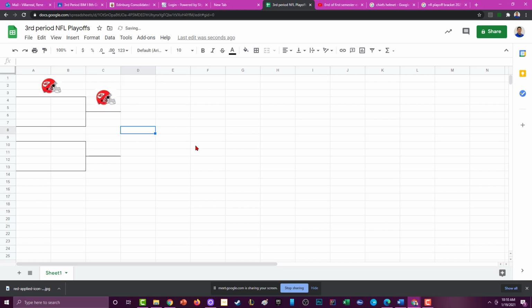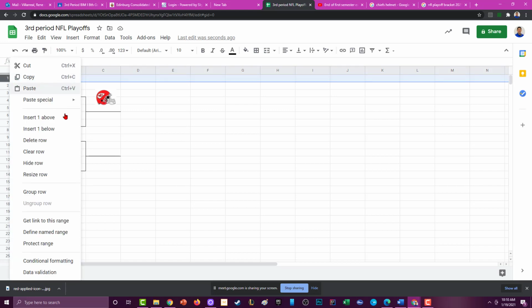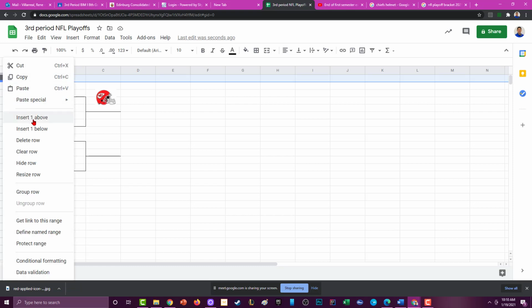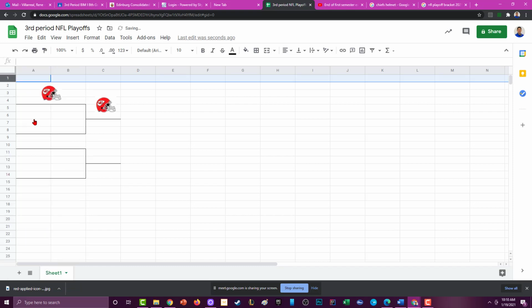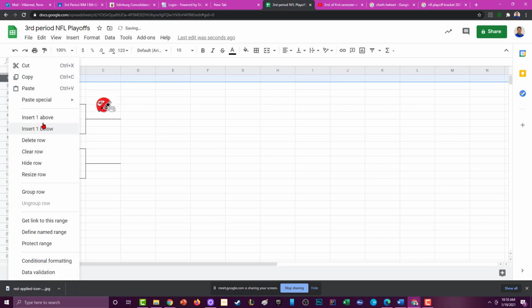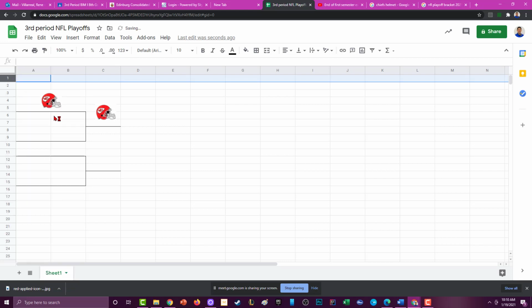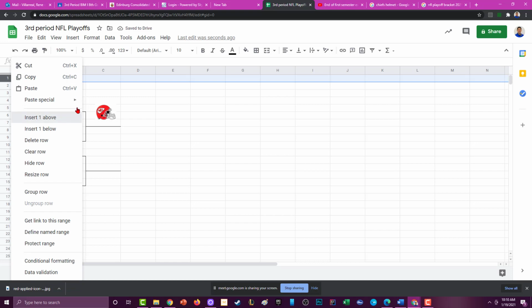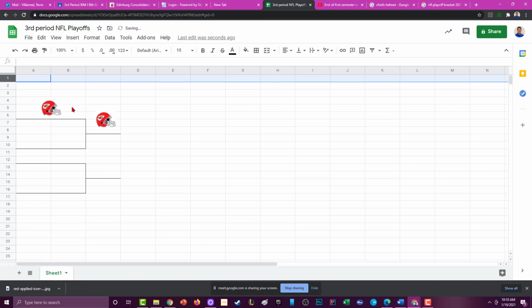Now you can get as fancy with this as possible. Actually, I would recommend starting lower so we can fit some stuff on the top. So I'm going to right click on the number 1 here and insert 1 above. And insert 1 above. And give myself some more space. And this is going to flow pretty well.